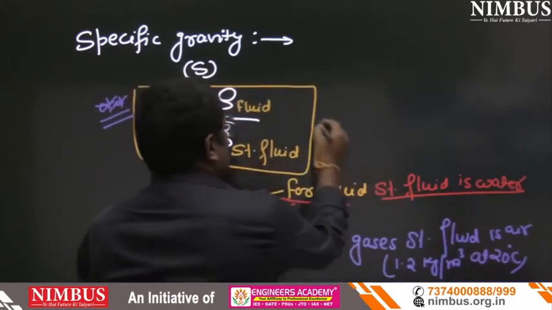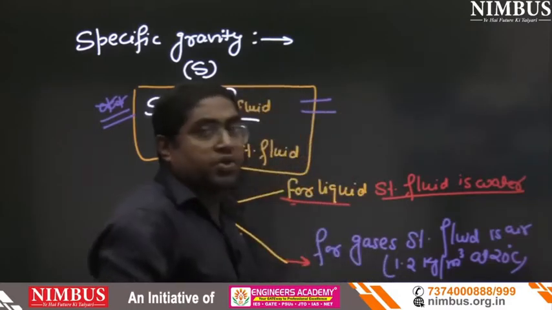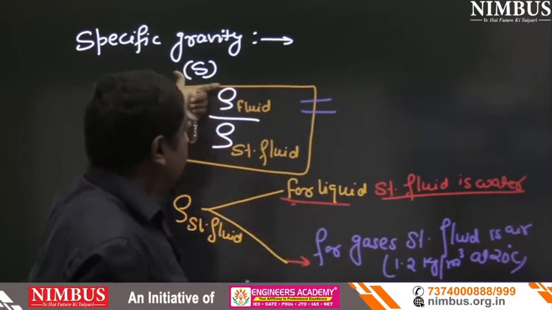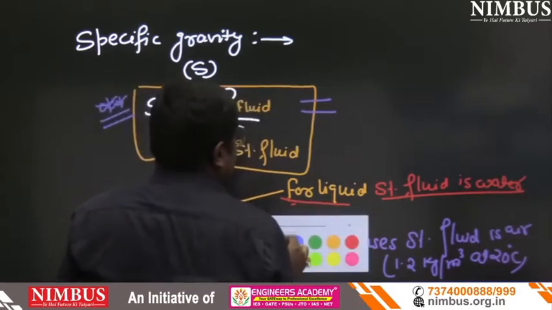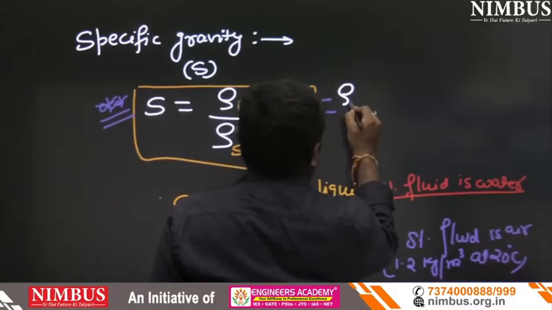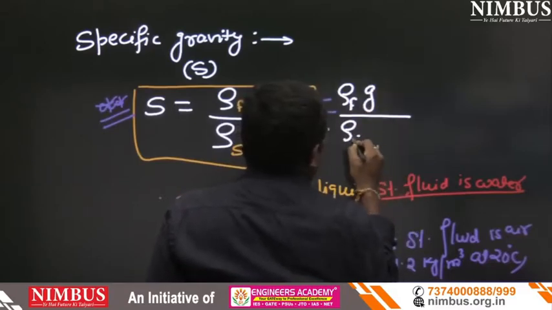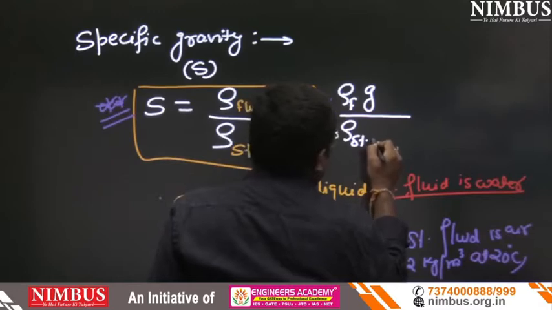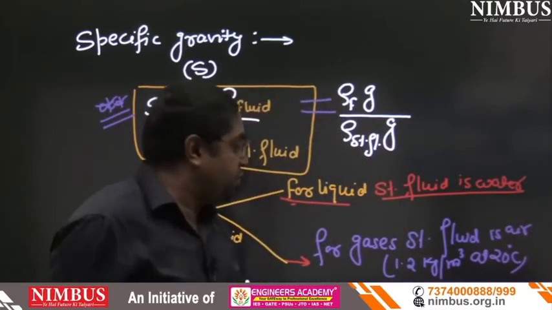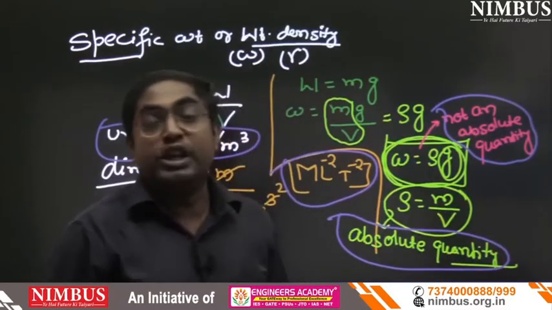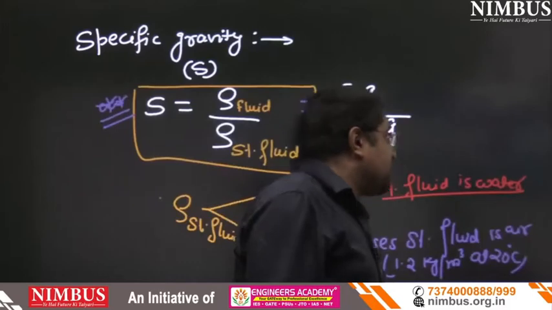Now, I am going to multiply with g on both sides, on numerator and denominator both. So we can write here rho fluid into g upon rho standard fluid into g. You can see the previous slide, rho into g equals to specific weight.